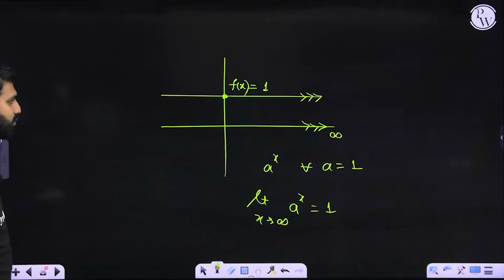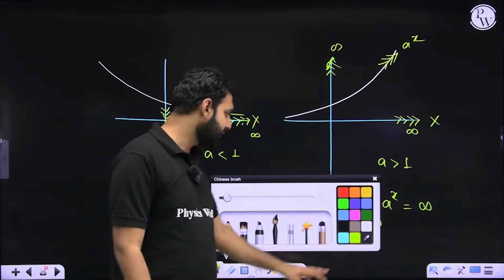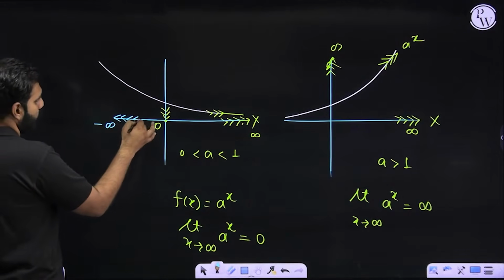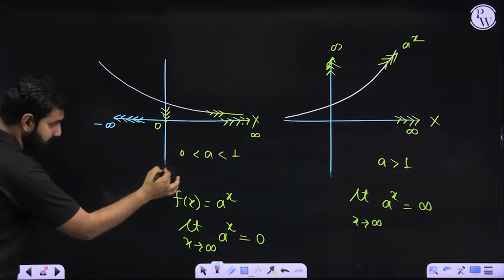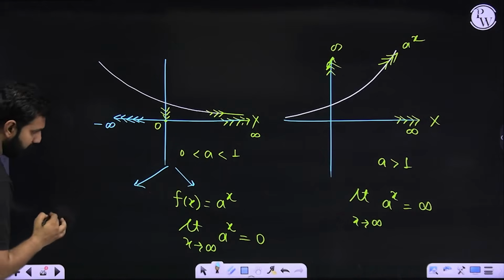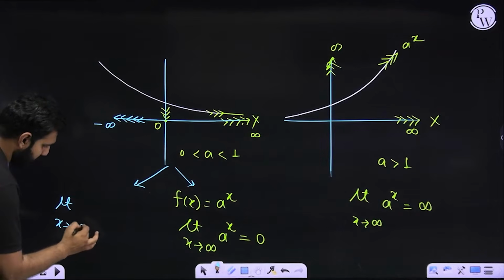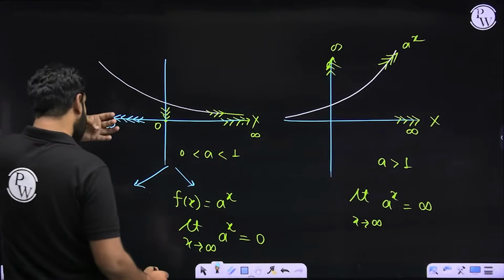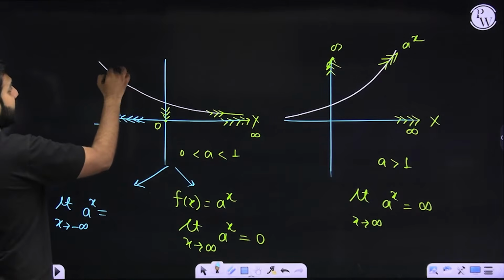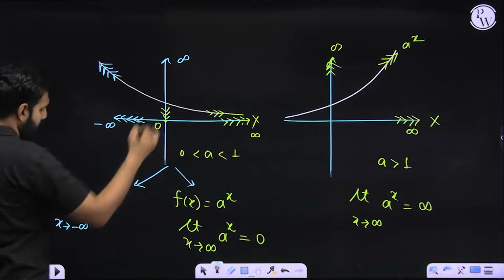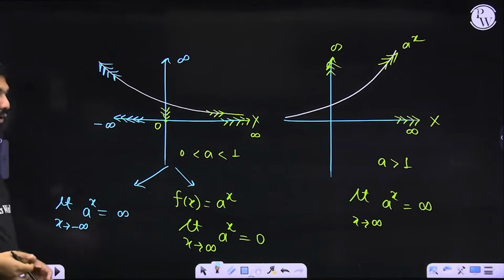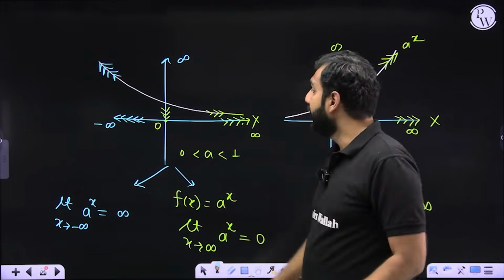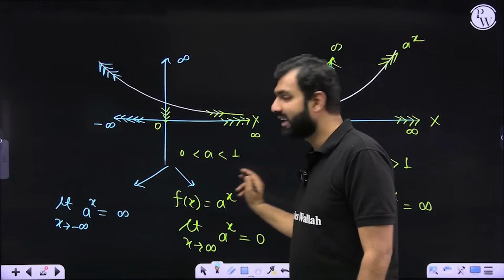There are three more conclusions which I'd like to show you here. Students, look at this. What if x is approaching minus infinity? So when a is between 0 and 1, these are the cases regarding this only. If x is approaching minus infinity, what can you say about a to the power x? Would you not say that if x approaches minus infinity, this function is approaching infinity? So I'll say that a to the power x is approaching infinity when x is approaching minus infinity and a is lying between 0 and 1.